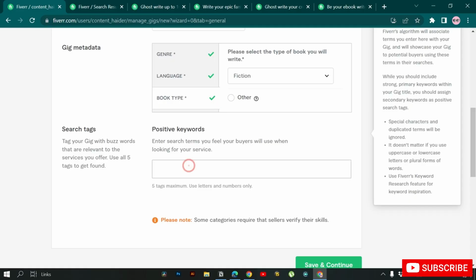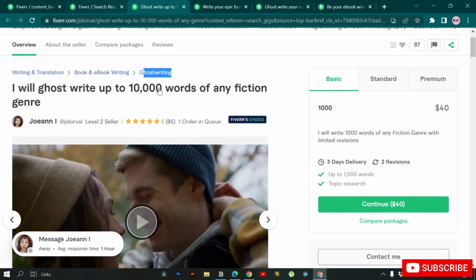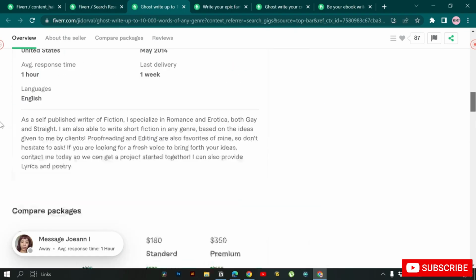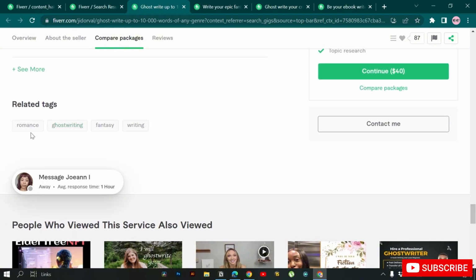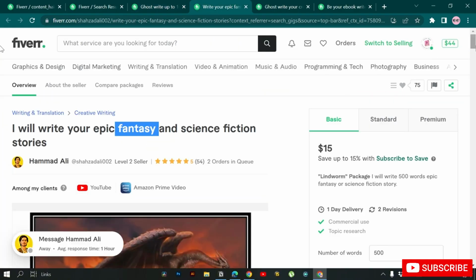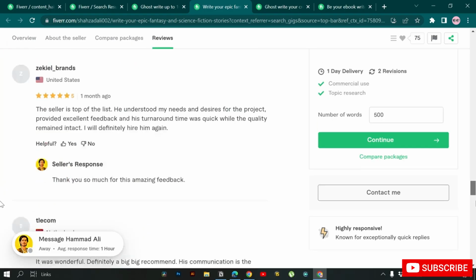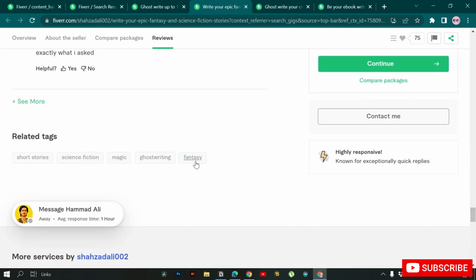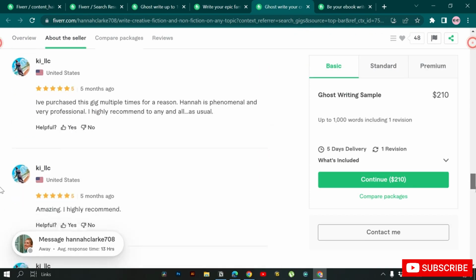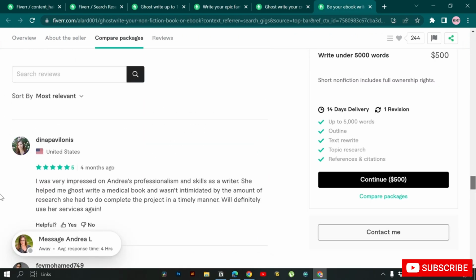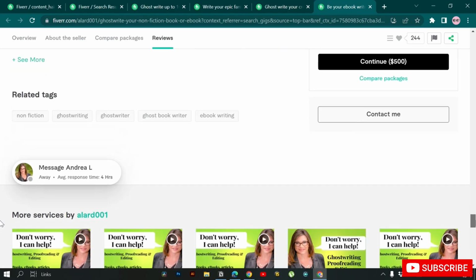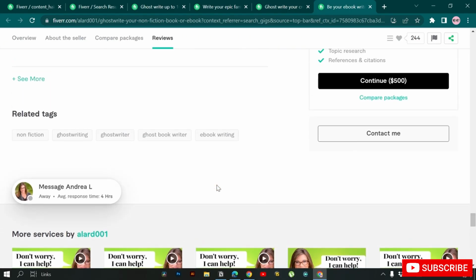So here we are going to add some tags about our gig. Again, go over here, open a few of these and scroll down. You will see some tags over here. Okay, so 4 tags in this one, and let's scroll down. So we have 5 tags over here, 5 tags in this one, and 5 tags over here.